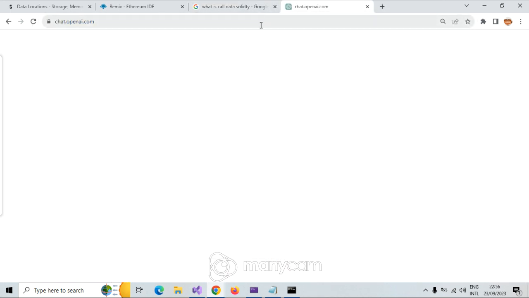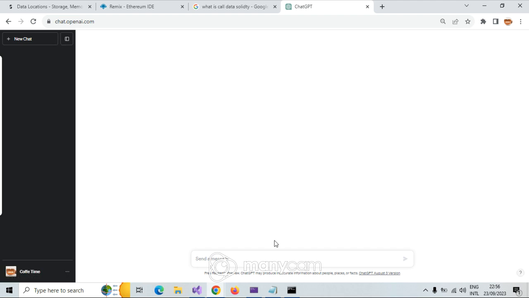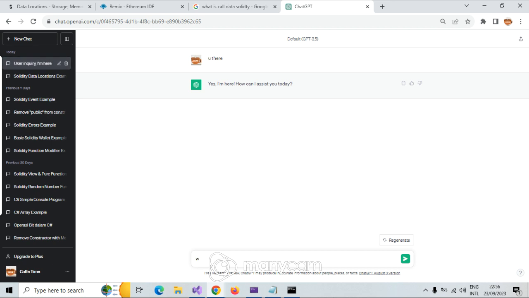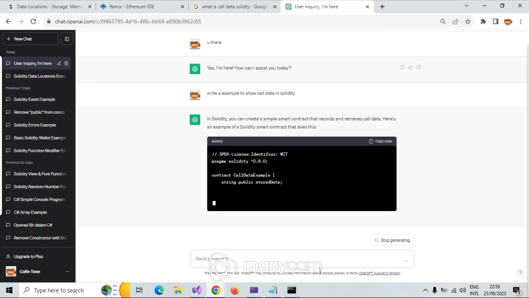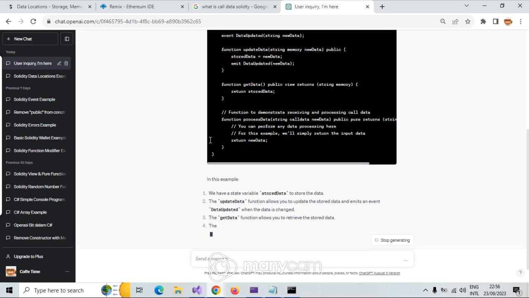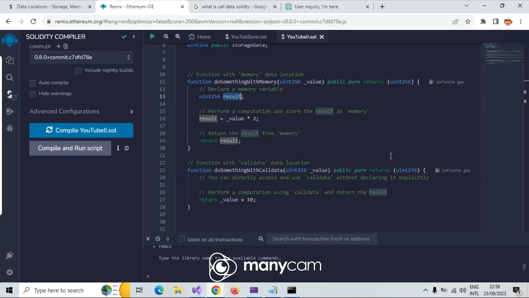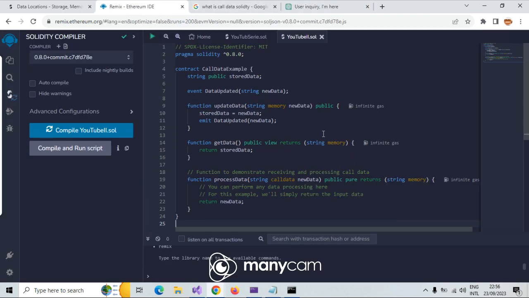Let me see here. I'm going now to ChatGPT, and I say, write an example to show Calldata in Solidity. Let's see what we get here. Let me copy this here. Let me see, I can read it better here.